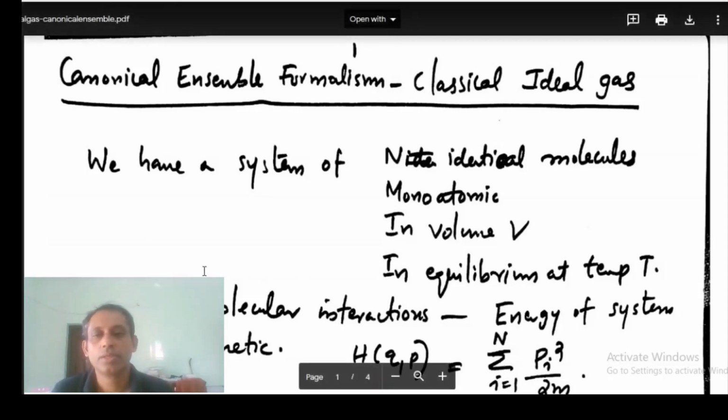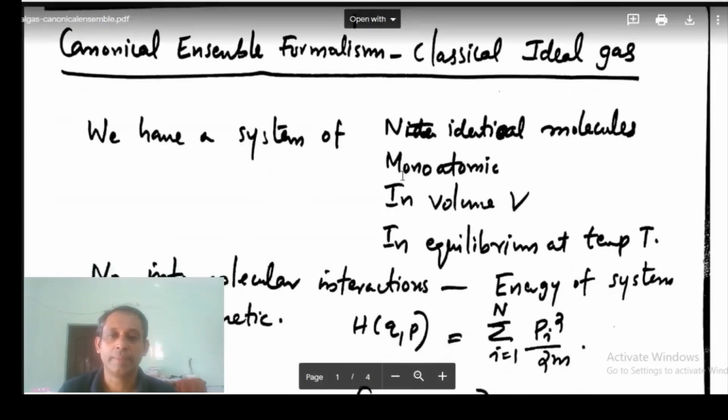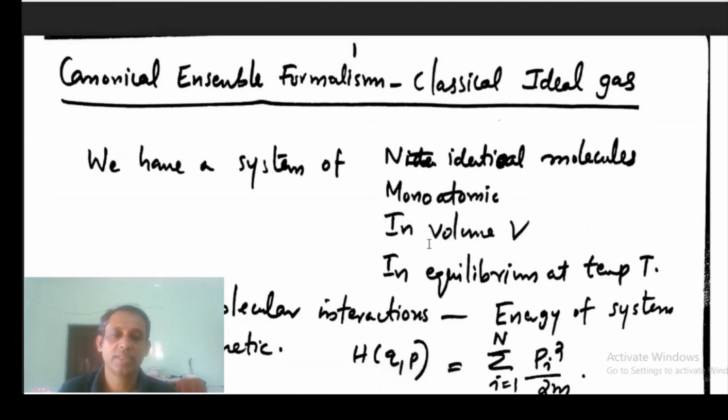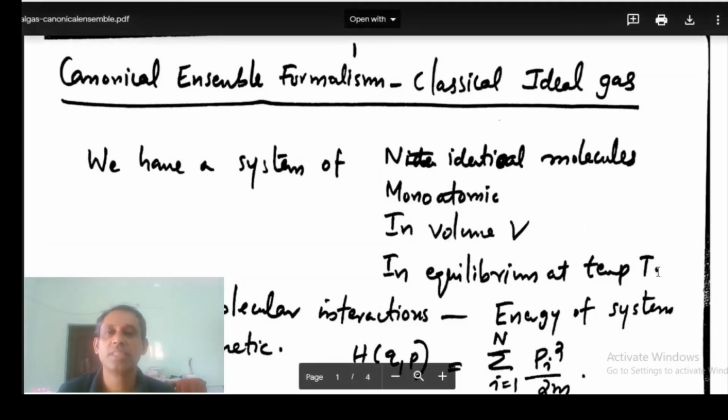The classical ideal gas, we have seen this in the microcanonical ensemble. We have a system of N identical particles. They are monoatomic and they are confined to a volume V and the temperature is T.